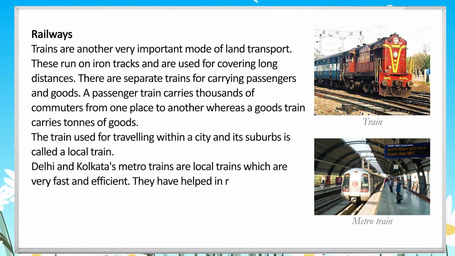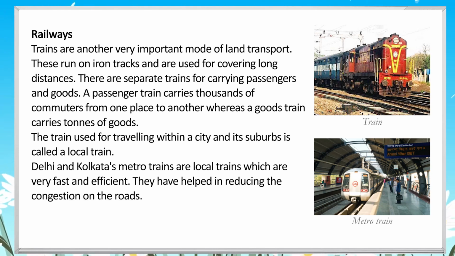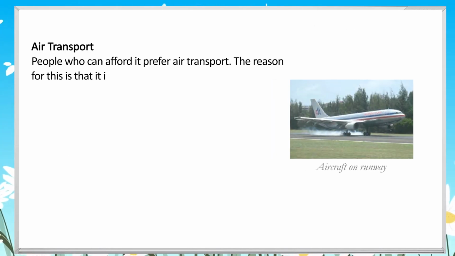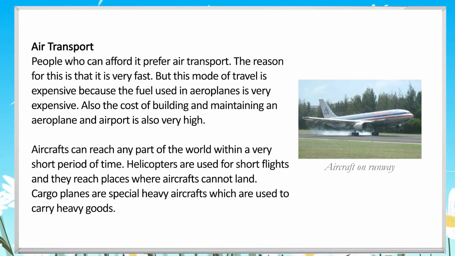The train used for traveling within a city and its suburbs is called a local train. Delhi and Kolkata's metro trains are local trains which are very fast and efficient. They have helped in reducing the congestion on the roads. Air transport. People who can afford it prefer air transport. The reason for this is that it is very fast.